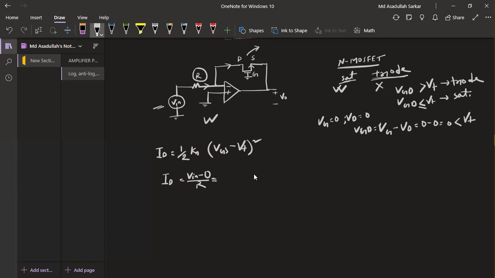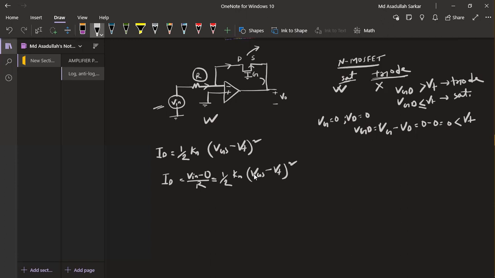So we just make these two currents equal: half Kn (Vgs minus Vt) whole square. Okay, so that is one thing. We need to make this equation with respect to V output. So what is V output?